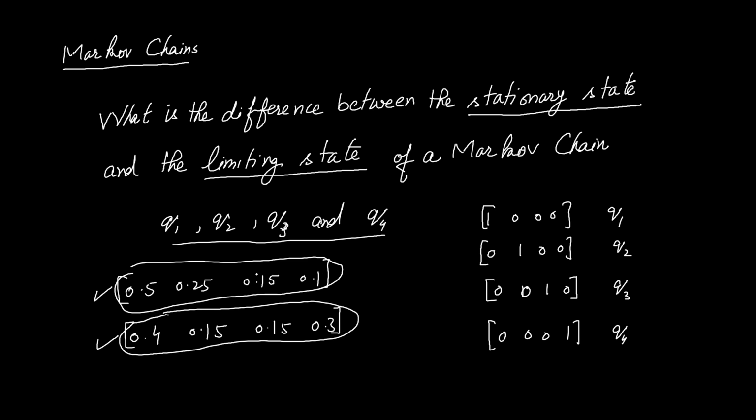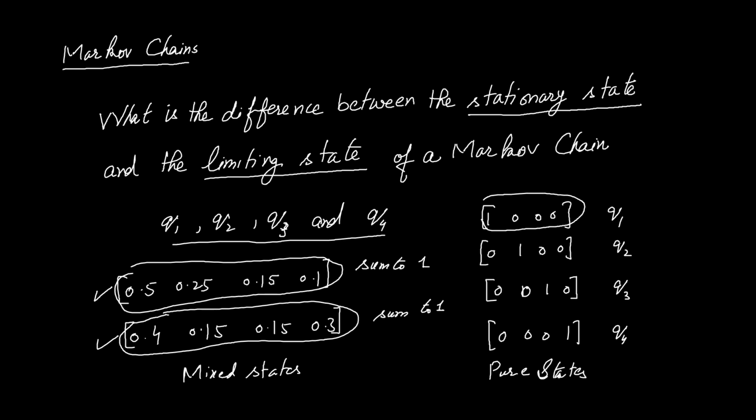You note that the values in a state sum to 1. This also sums to 1. These are called mixed states or probabilistic states. These are pure states. This state means the Markov chain is in state 1. This state means the Markov chain is in state 2. This state means the Markov chain is in state 3, and this state means the Markov chain is in state 4.